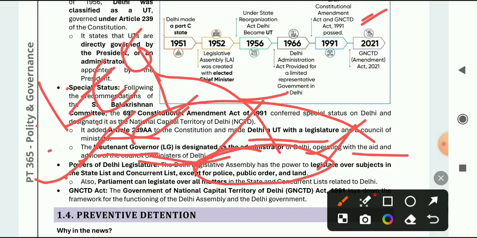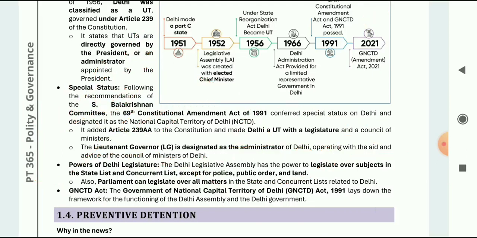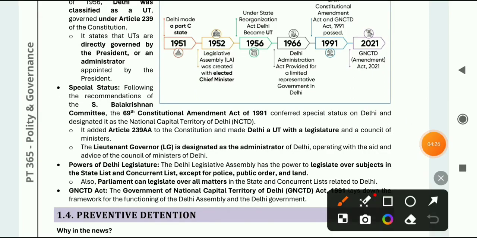Also, Parliament can legislate over all matters in the state and concurrent list related to Delhi. So here something is colliding. On all matters in the state list and concurrent list for Delhi, Parliament can also legislate.